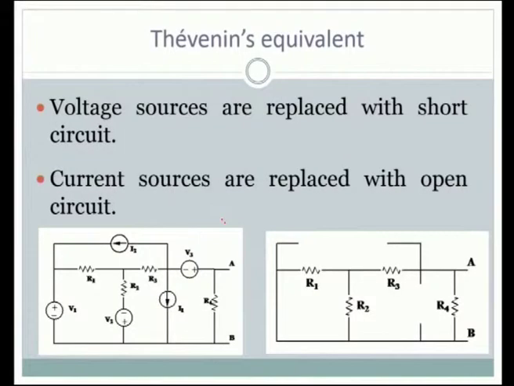See here, the voltage sources are replaced with short circuit and the current sources are replaced with open circuit. Have a look at this. Here we have this as the current source and this as the voltage source. Like that we have several current sources and voltage sources with their polarities shown. When we want to find out the Thevenin equivalent value, the current source is open circuited, which means it is removed. It is open circuit here.